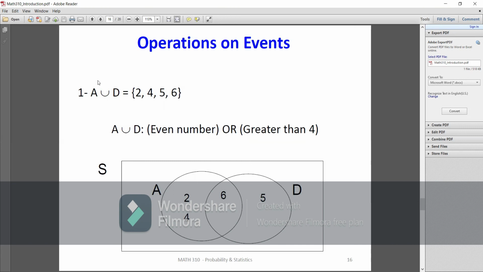Also, when we say the union, it means that it either belongs to A, or belongs to D, or belongs to both of them. And when we say intersection, it means that it belongs to the first one and belongs to the second one.